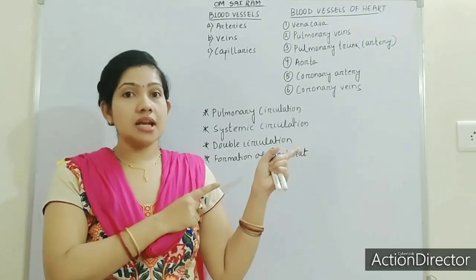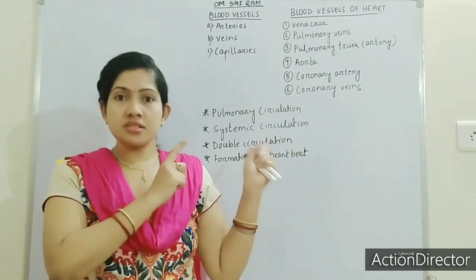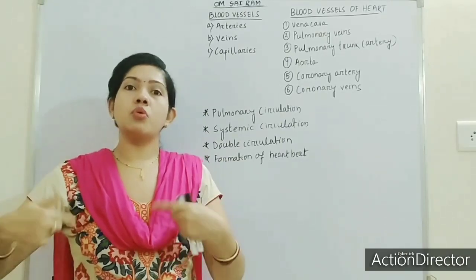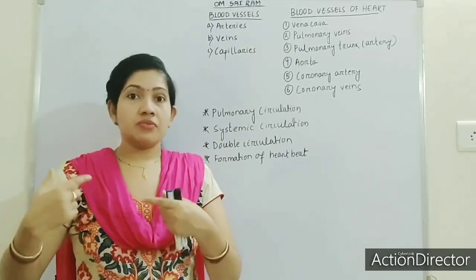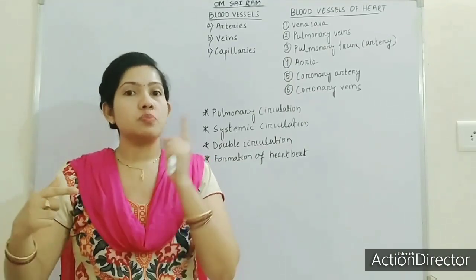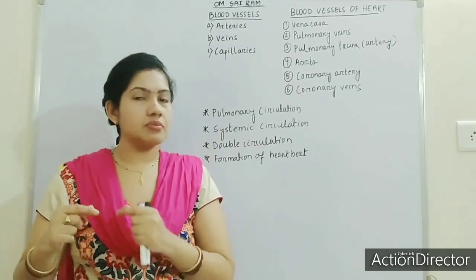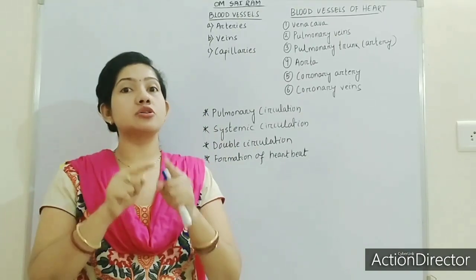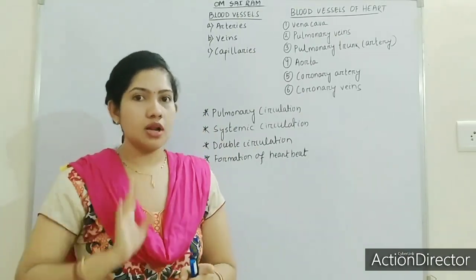Remember, in the last class we discussed the working of heart. From the body, veins collect the deoxygenated blood, and the superior vena cava and the inferior vena cava take the deoxygenated blood and pour it into the right auricle, if you all remember.